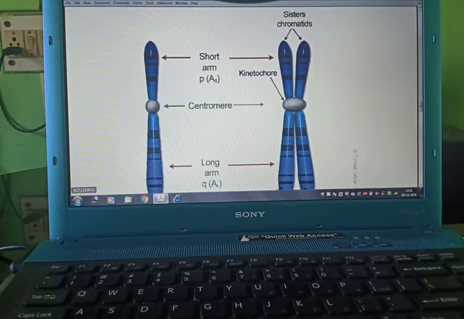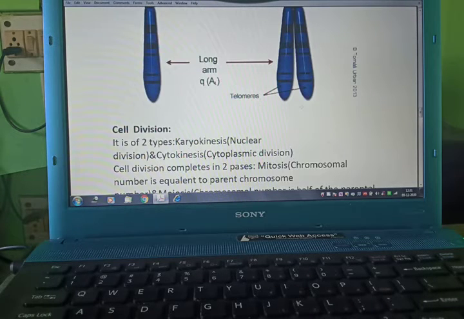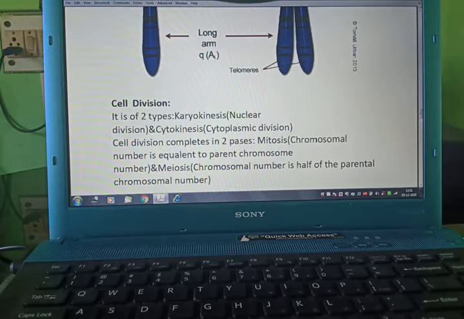This is the chromosome: centromere, short arm, long arm, combination of centromere, kinetochore. These are chromatids, and this is the telomere. We will study at the time of the telophase stage the formation of telomeres.